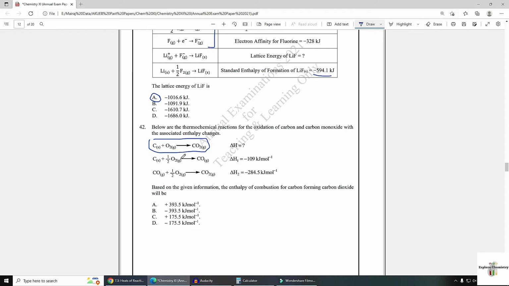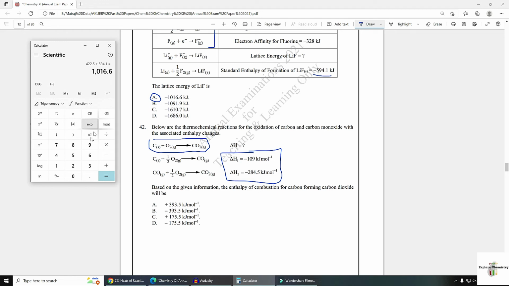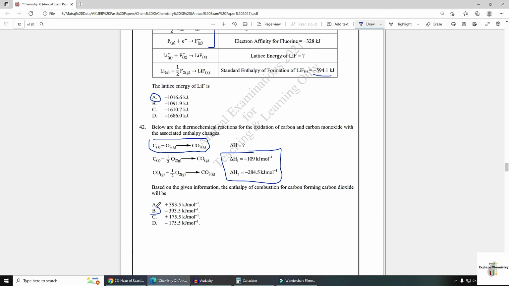If you add both the equations, you will get this equation, so you need to add these values also. 109 plus 284.5, 393.5, and my answer is in minus, so option D is the correct answer.